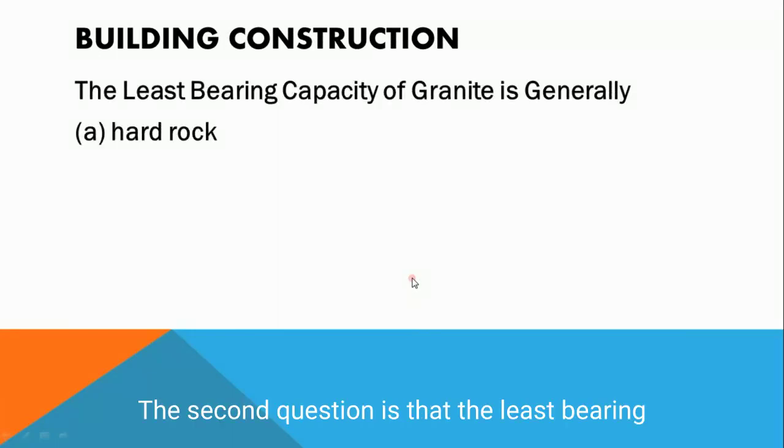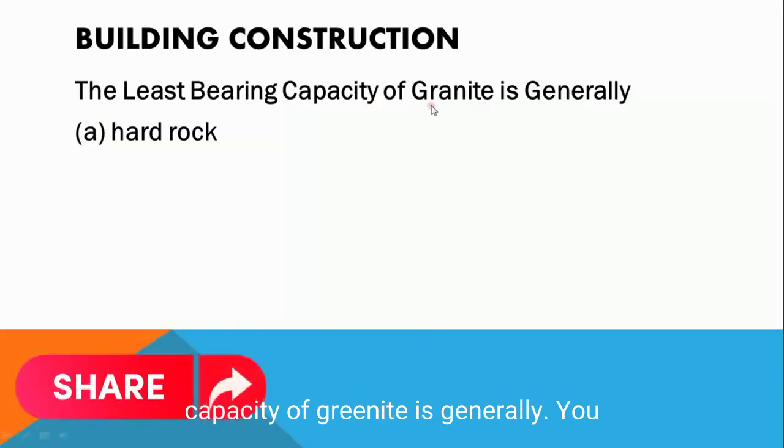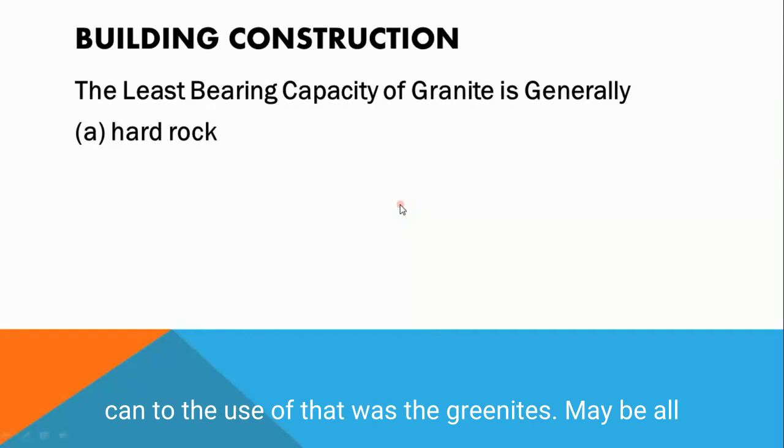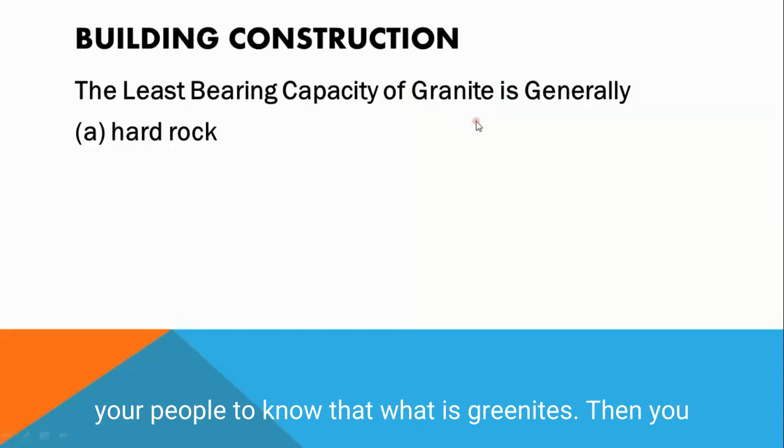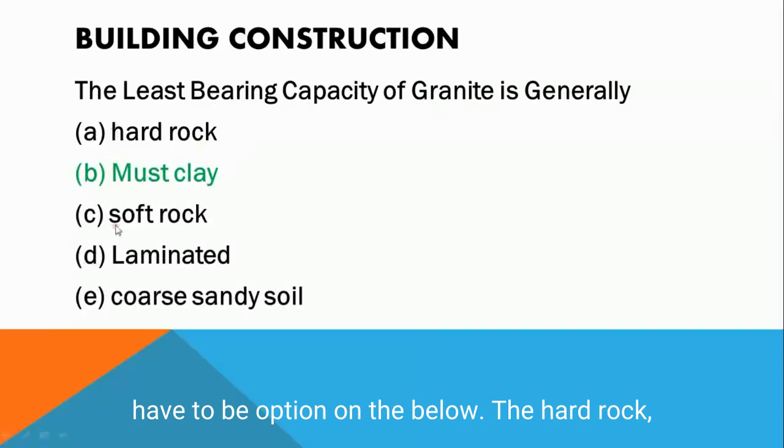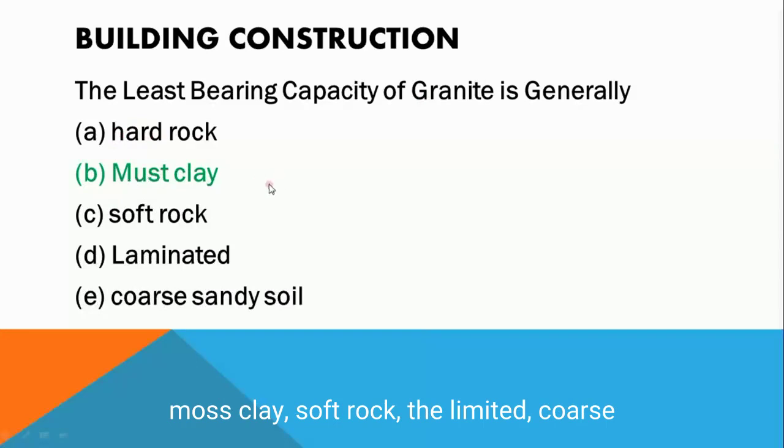The second question is: the least bearing capacity of a granite is generally. Maybe some people do not know what granite is. The options below are hard rock, moist clay, soft rock, limited coarse and soils.